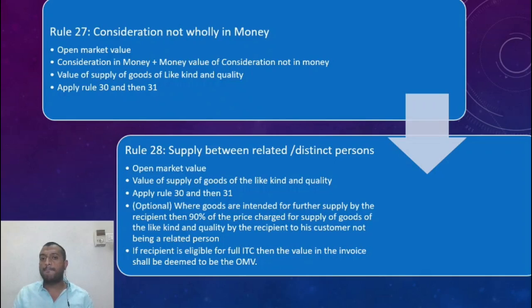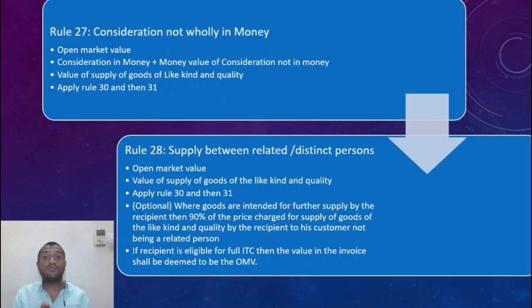So I'm giving off a car worth 3 lakh rupees and additionally I'm paying 7 lakh rupees. So the value that should be taken is the consideration in money. Alright, the consideration in money is 7 lakh rupees I'm paying in cash.